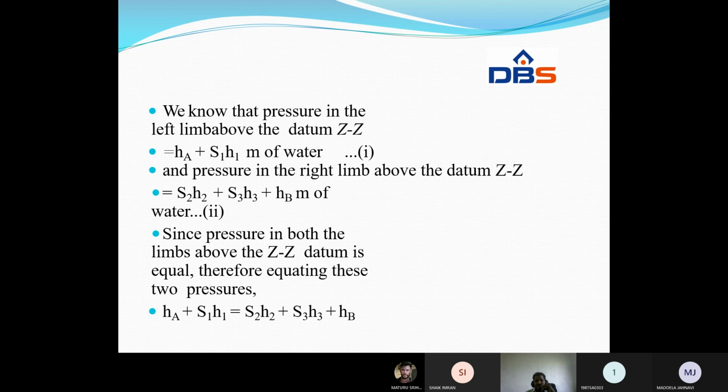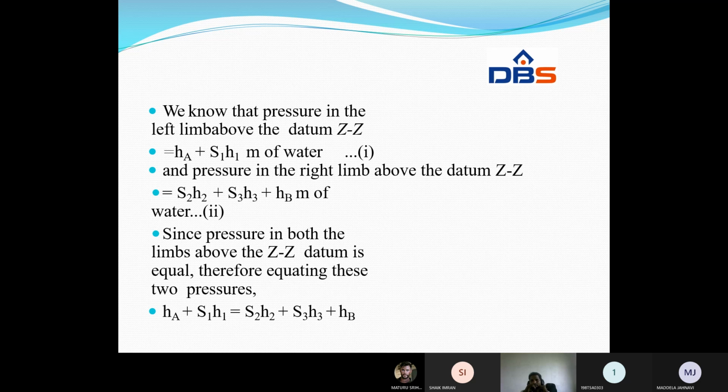By using this equation, we can find the pressure difference between the two pipes which are lying at different levels measured from the common datum line ZZ. This is the simple information regarding pressure measurement by using manometers.